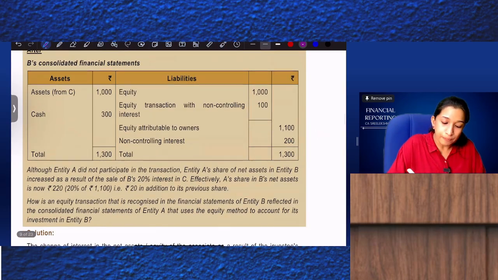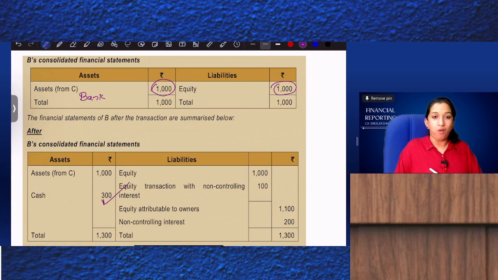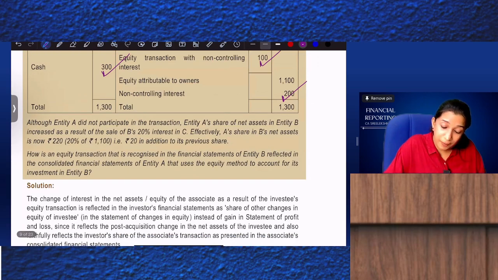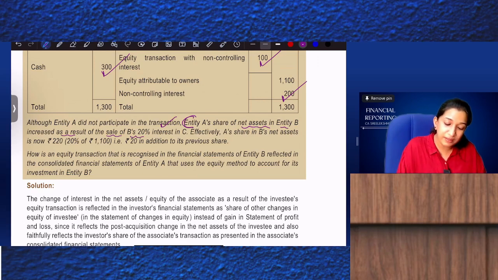After the sale, what has happened? Bank balance will increase by 100. NCI will come, yes, NCI 200. And other equity, profits, increased by 100. Now, although entity A did not participate in the transaction, entity A's share of net assets in entity B increased as a result of the sale of B's 20% interest in C. Effectively, A's share in B's net assets is now 220.